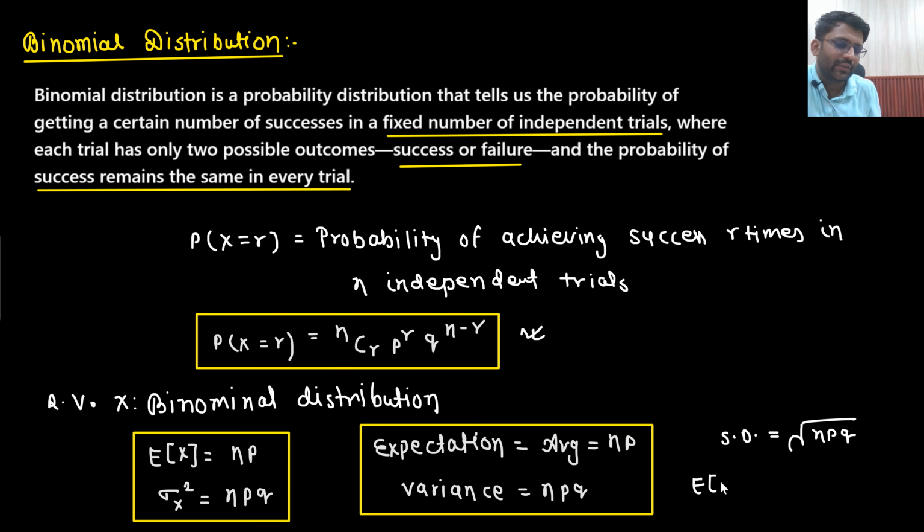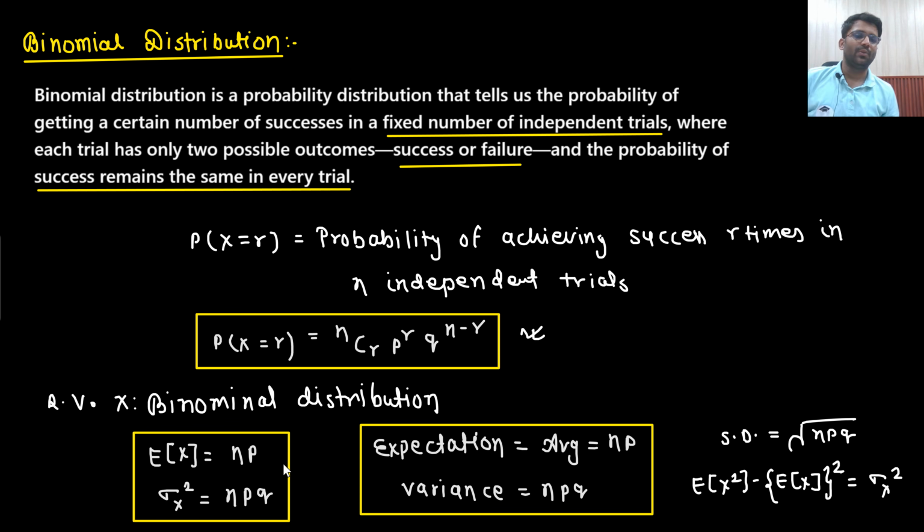What will be the expectation of x square? Can you find it out? Yes sir, the expectation of x square minus the expectation of x whole square would be equal to the variance only, no? The variance I already know, that is npq. This I already know, np whole square. So from here the expectation of x square I can also find out. So everything I can find out. You just need to remember only two things, that the expectation of x is n into p and the variance is n into p into q. If x is a random variable following the binomial distribution, then its average will be n into p and variance will be n into p into q. Based on this, a lot of questions will be asked.